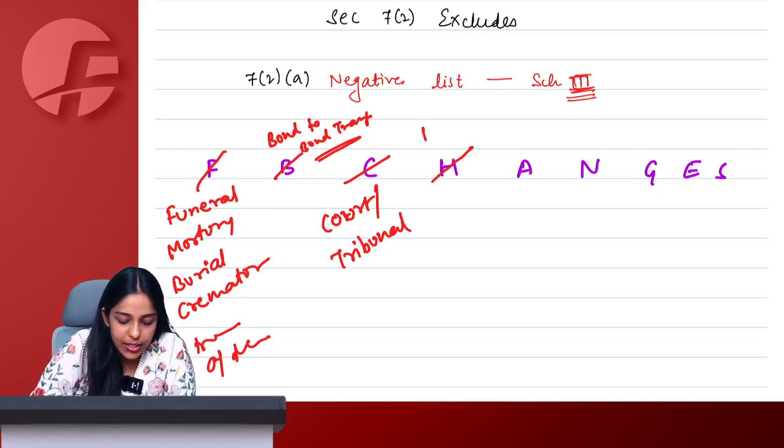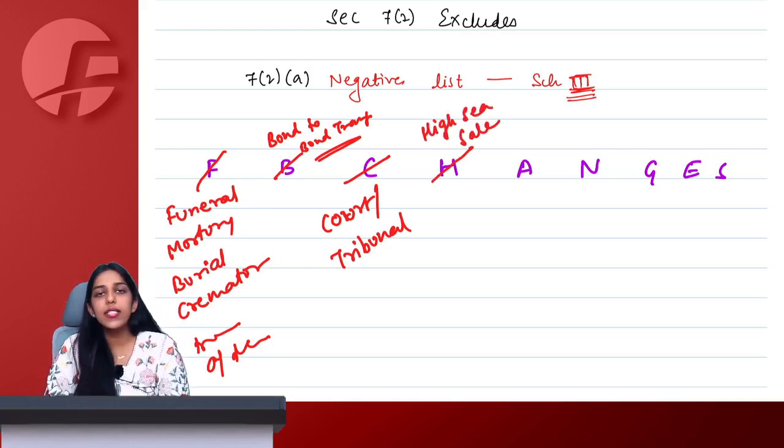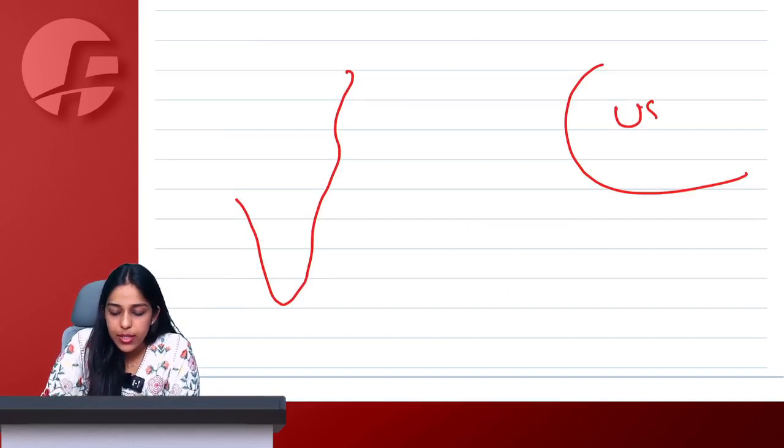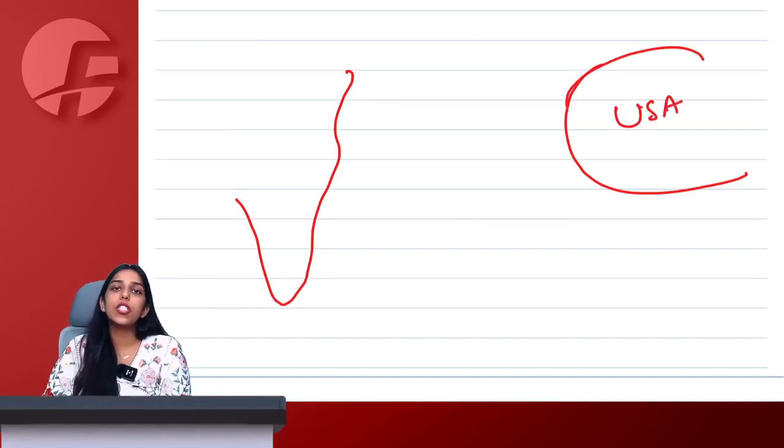H means high sea sale. Ma'am, what do you mean by high sea sale? See, this is India. This is USA, let's say. I have imported some goods from USA.